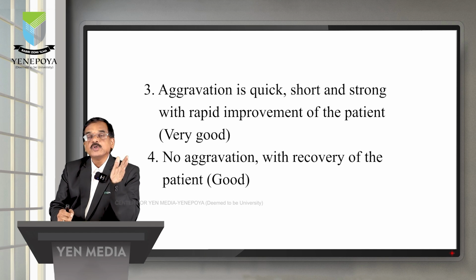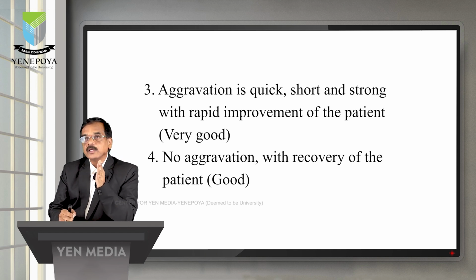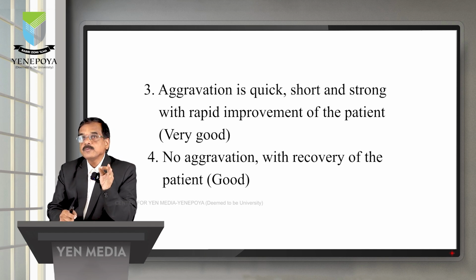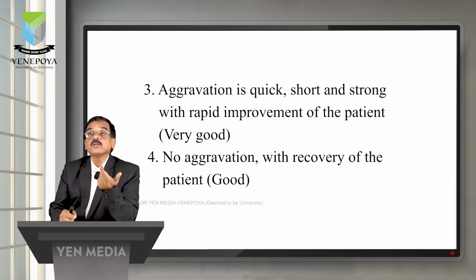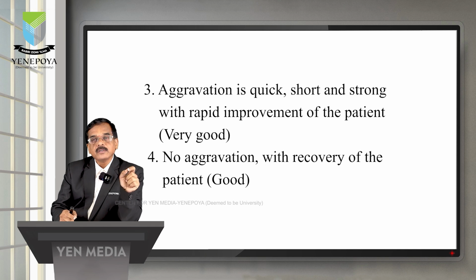At the same time, you should see the 7th aphorism, where he has told about the symptoms or totality of the symptoms. Select the symptoms which are clear and very characteristic to the individual. For example, thirst is there. Thirst is common to all, but how are you going to find out whether this thirst is a characteristic of the patient? He is having the thirst during the fever is common.